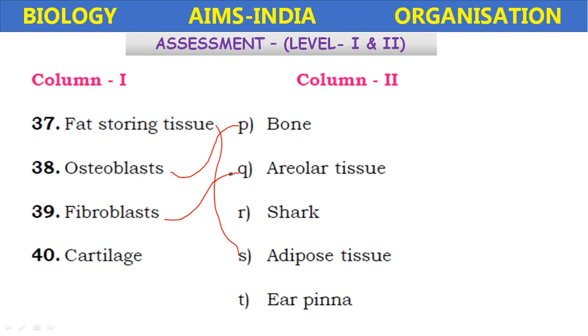Areolar tissue is composed of different types of cells. We have discussed, they are fibroblast cells, mast cells. And the cartilage is the soft connective tissue present in shark skeleton, as well as the ear pinna, our external ear, is also made up of cartilage. So here 37 S, 38 P, 39 Q, 40 R, T.